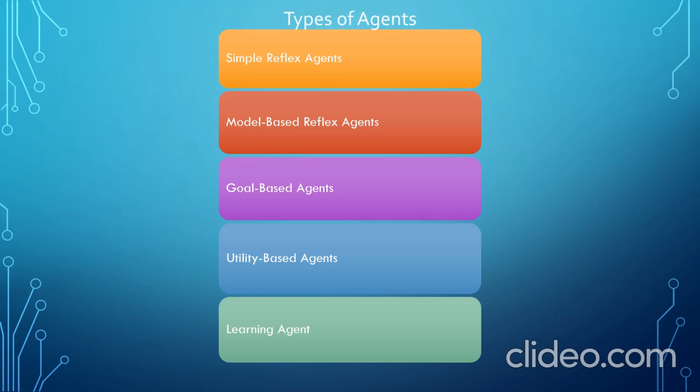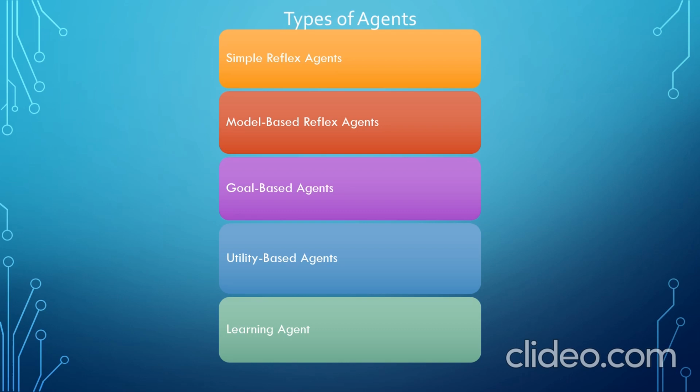Coming to the types of agents, agents are of five types. They are simple reflex agents, model-based reflex agents, goal-based agents, utility-based agents, and learning agents. Simple reflex agents choose actions only based on the current percept. They are rational only if a correct decision is made only on the basis of the current percept. It works on condition action rule. Condition action rule is a rule that maps a state to an action.